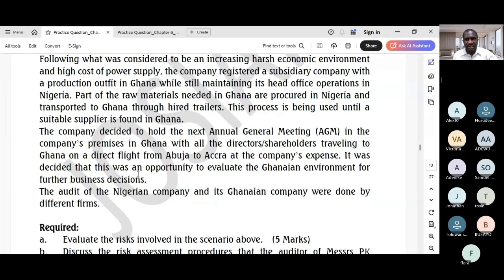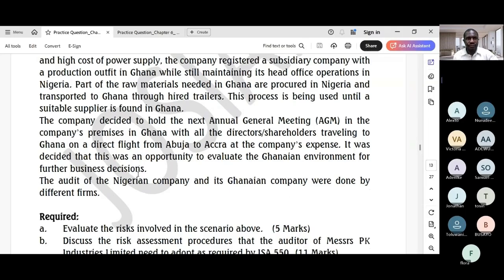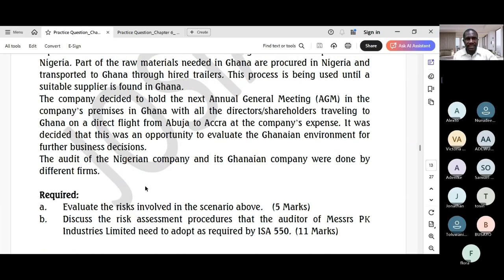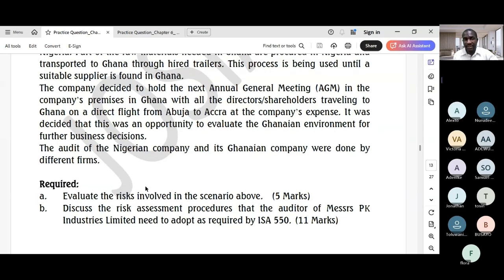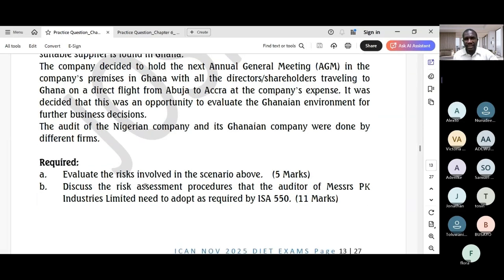Part of the raw materials needed in Ghana are procured in Nigeria and transported to Ghana through hired trailers. This process is being used until a suitable supplier is found in Ghana. The company decided to hold the next AGM in the company's premises in Ghana, with all the directors and shareholders traveling to Ghana on a direct flight from Abuja to Accra at the company's expense. It was decided that it was an opportunity to evaluate the Ghanaian environment for further business decisions.